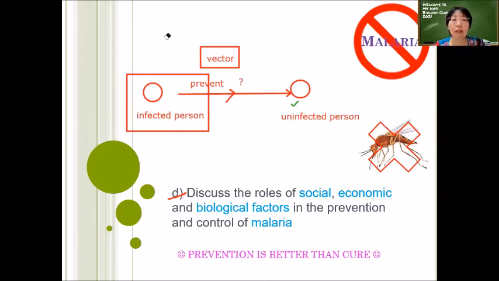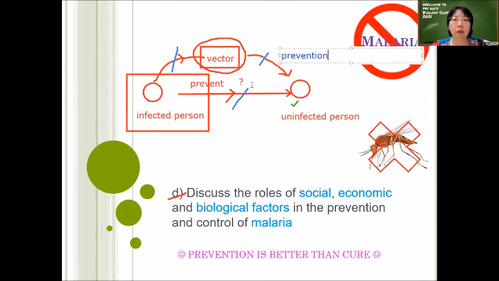So what about for this disease, right? And also for the vector, because the vector is carrying the pathogen. So what can we do to the vector to prevent it from passing the pathogen to an uninfected person, or from an infected to an uninfected person? So how do we actually stop this step here, this step here, this step here? Okay, so therefore this part here is prevention.